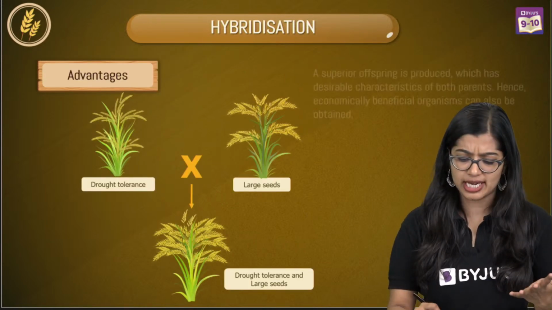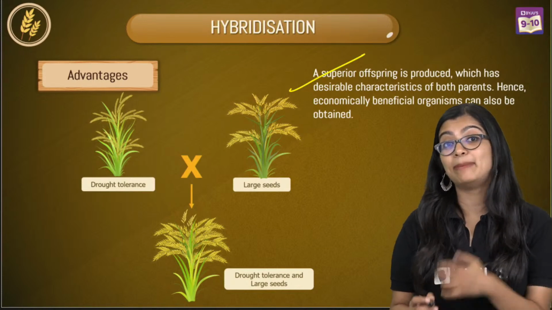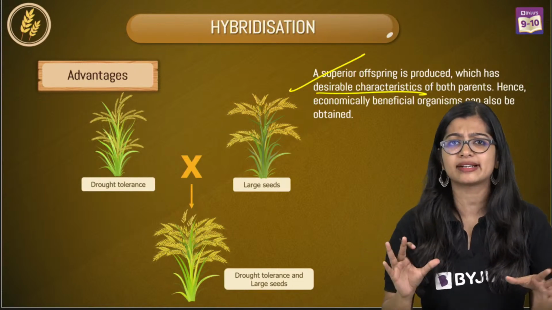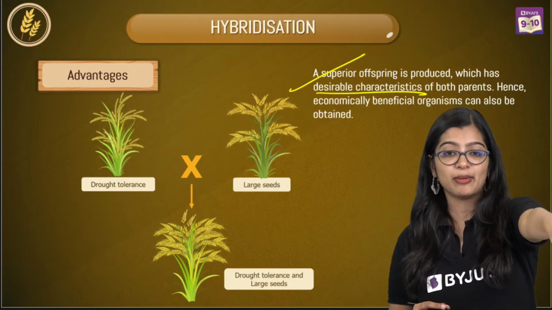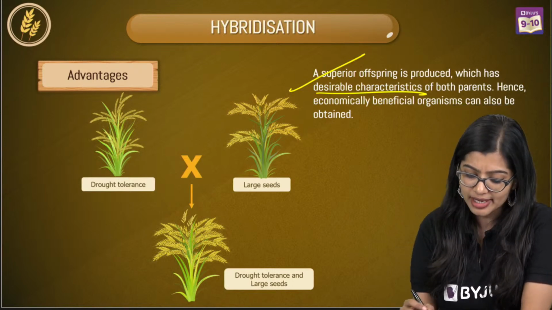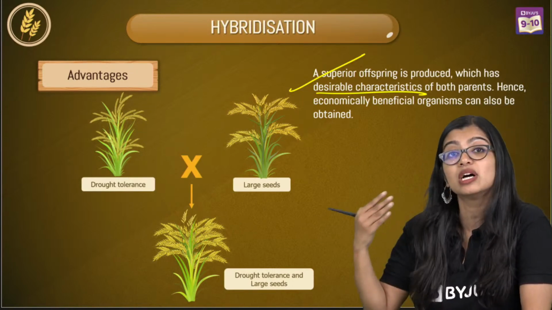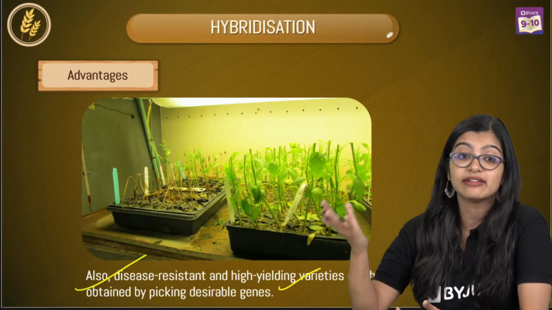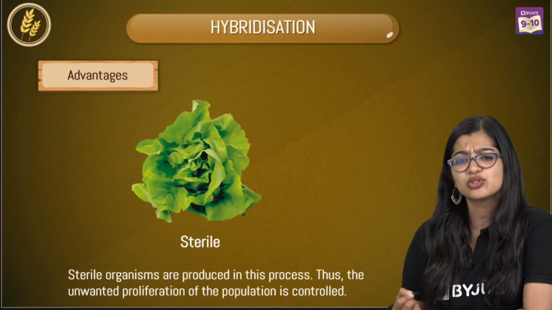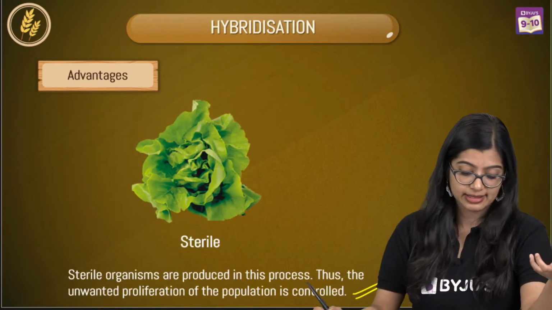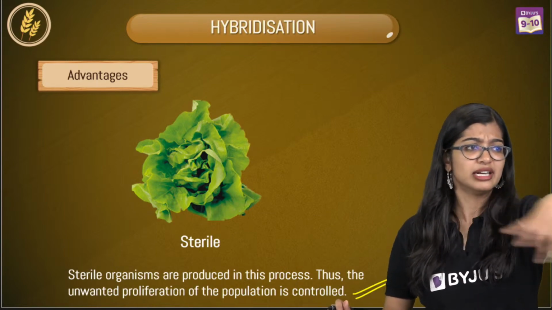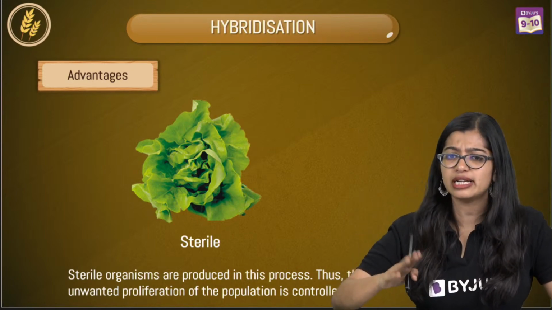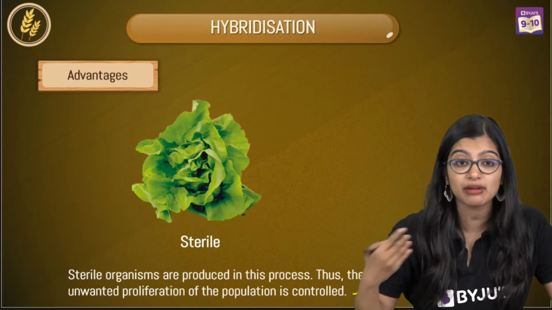Now what are the advantages? Very easy. We are able to get a better plant which is having all my desired characteristics. I want this, yes, I can put it. I'm able to do this, yes, I'm able to do this also. Along with that, I'm able to get disease-resistant plants, high-yielding varieties, right? And if I see that some organisms are unnecessarily growing, I'm able to control all of it. So hybridization in general is a very good thing for us, and something we are practicing.